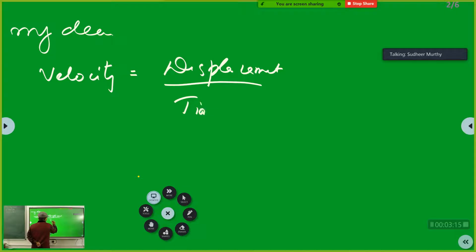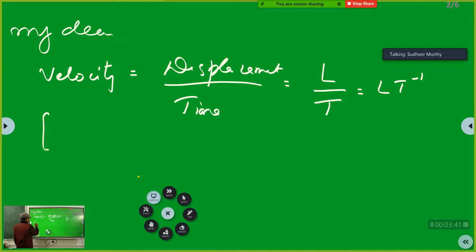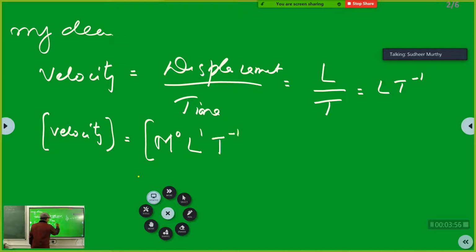Displacement is measured in length, so the fundamental quantity to express displacement is L, and the fundamental quantity to express time is T, and this is written as L T raised to minus 1. So, this is the dimensional formula. However, the notation is you write it like this. If you write it in bracket, that means the dimensional formula of velocity is M raised to 0, L raised to 1, T raised to minus 1.